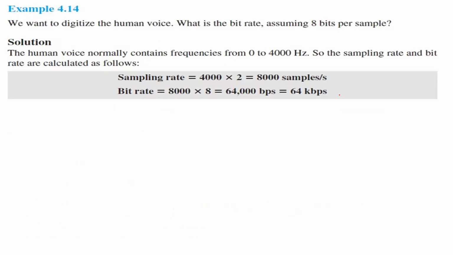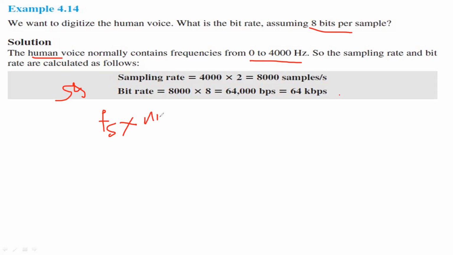So here we have a problem. What they are giving in the problem statement is that we want to digitize a human voice with a bit rate, assuming that it will have 8 bits per sample. We know that the human voice normally contains frequencies from 0 to 4000 Hz. In order to calculate the bit rate, we need both the sampling rate as well as the number of bits.